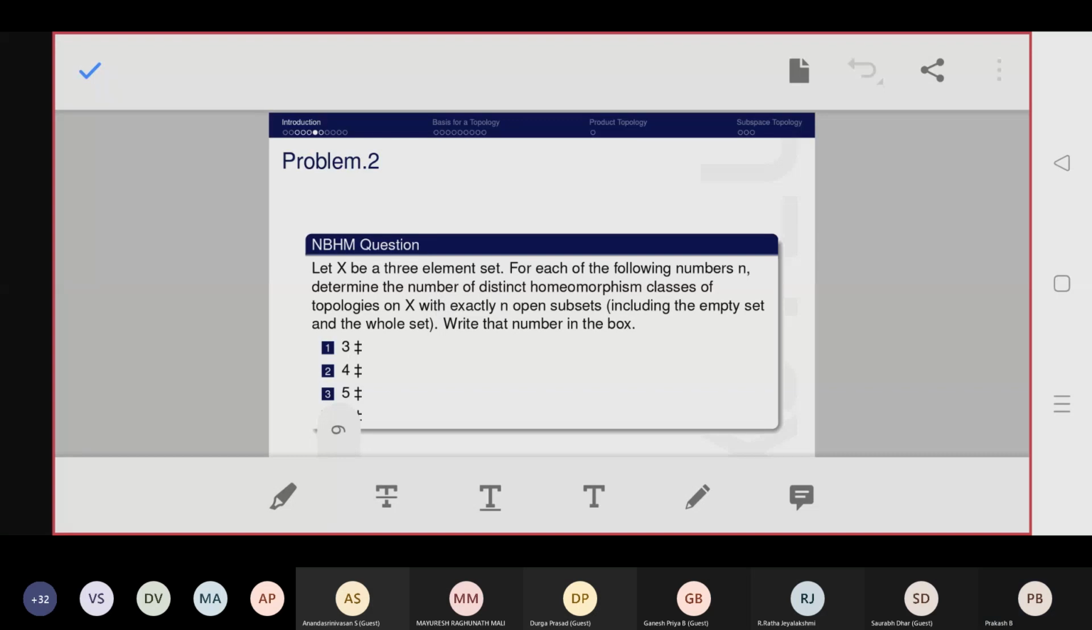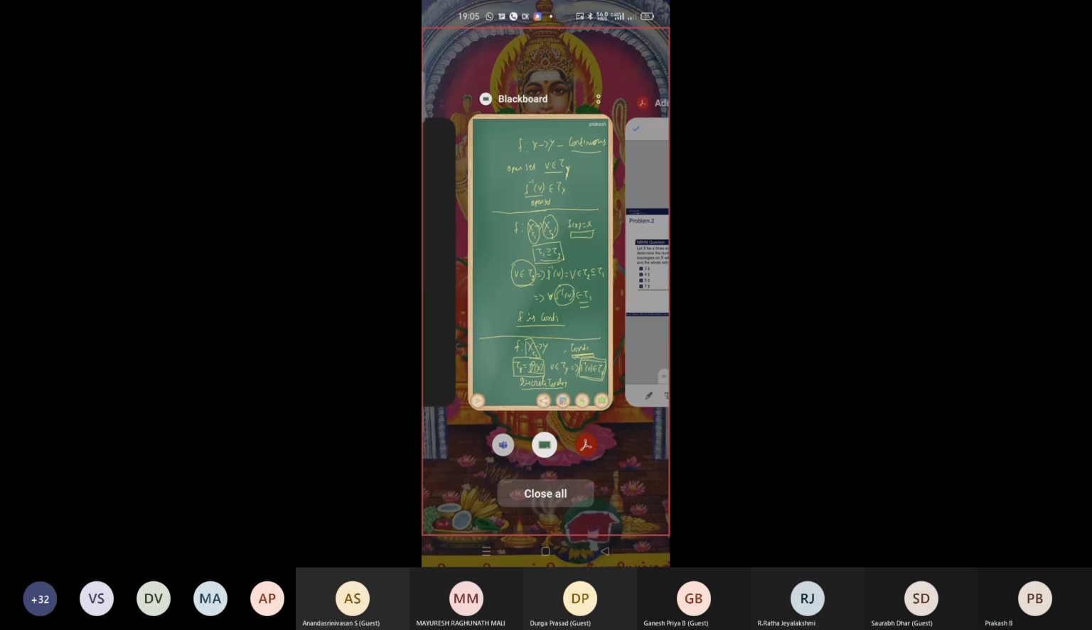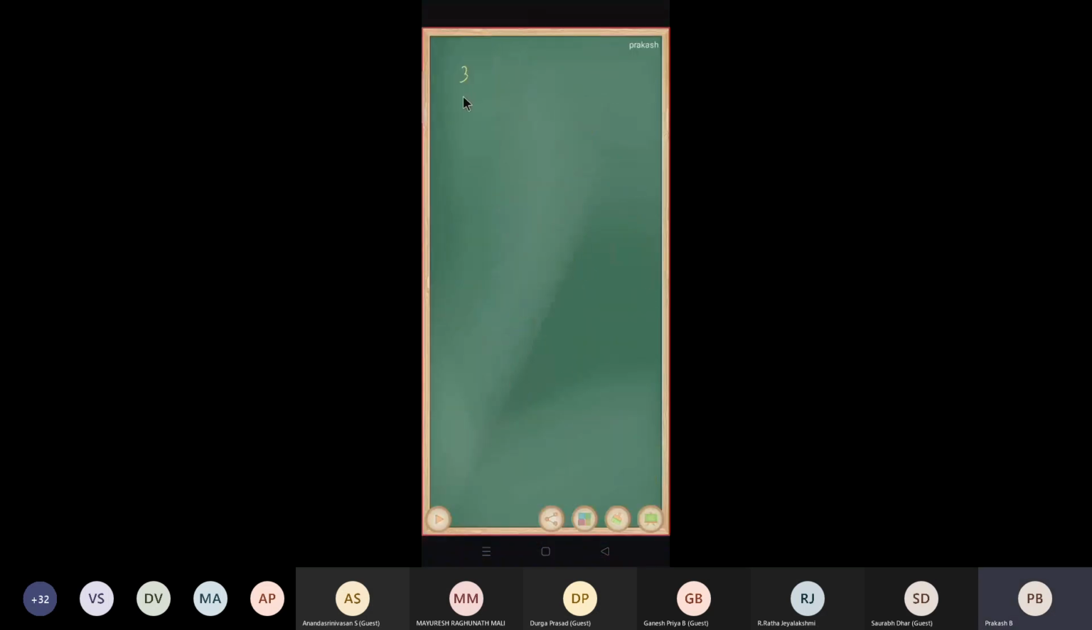Papa. So 3, 4, 5, 7. Go. So here our set has 3 elements A, B, C. Copy क्या हो रहा है पापा? Action. Now Hop. Hop. Hop. Hop. Hop. Hop. we have to Hop. find out. Hop.